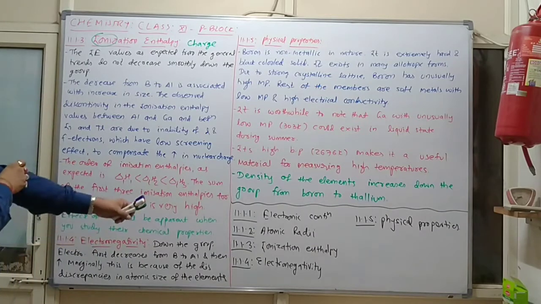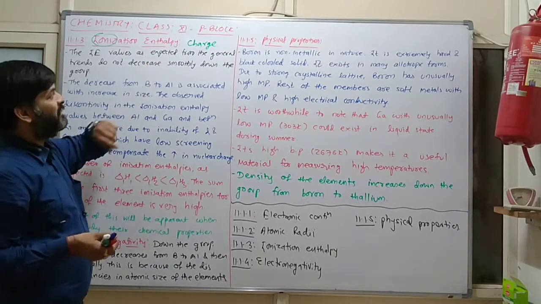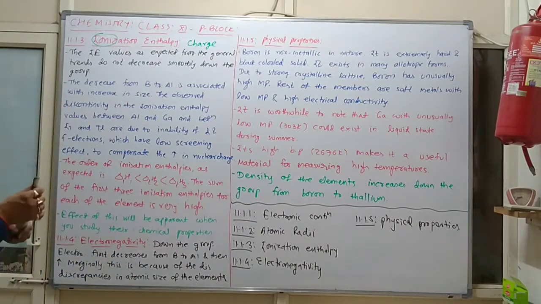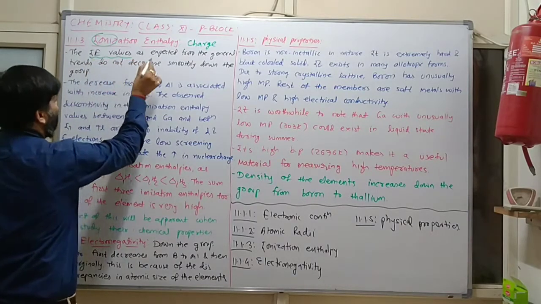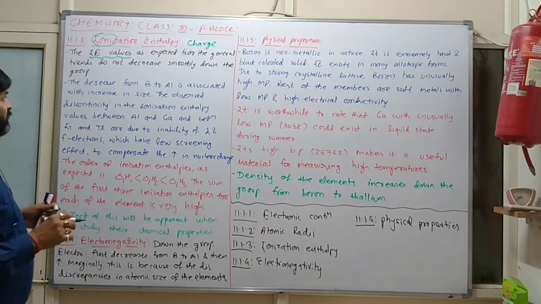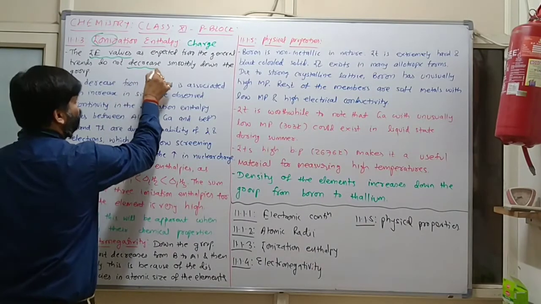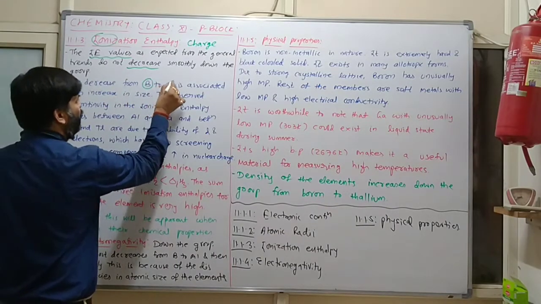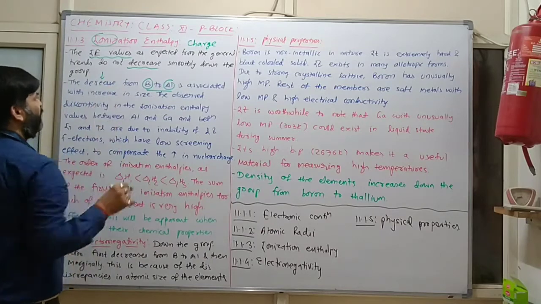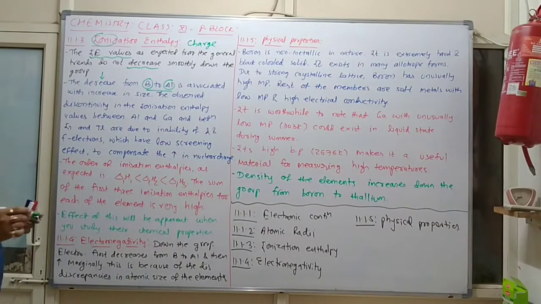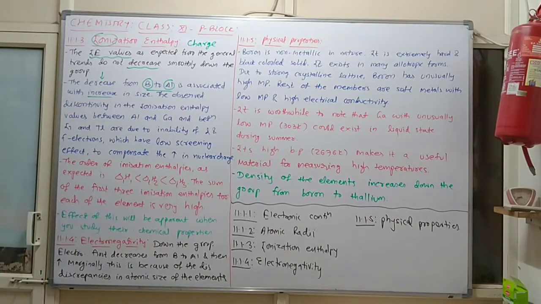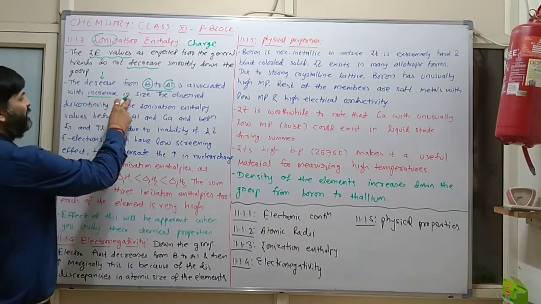Clear? So now, the ionization enthalpy values, as expected from the general trend, do not decrease smoothly down the group. The decrease from boron to aluminium is associated with increase in size. Clear?